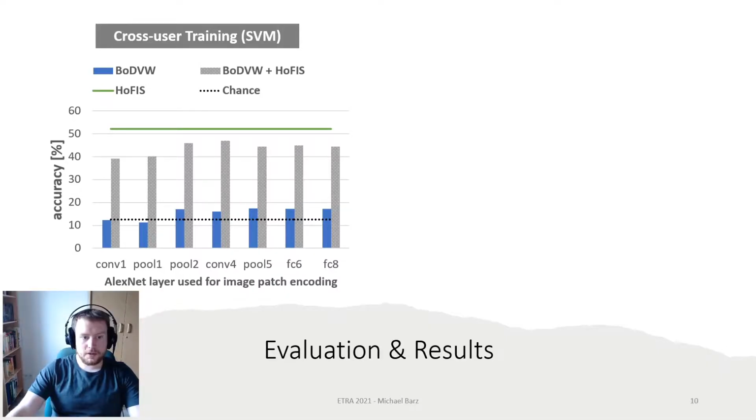Here you can see the model accuracy when training across users. We train an SVM model using a twofold cross-validation in which we leave half of the users out in each iteration. The bag-of-deep-visual-words encoding achieves an accuracy up to 17%, depending on the used CNN layer. The combined encoding is much better, with an accuracy up to 46%. Models trained with our novel encoding achieve the best score overall with 52% accuracy.